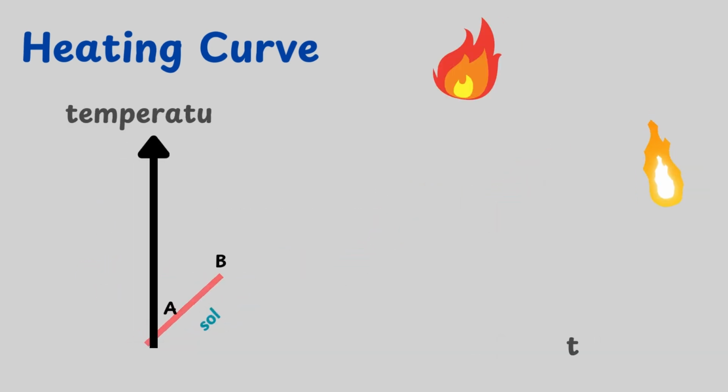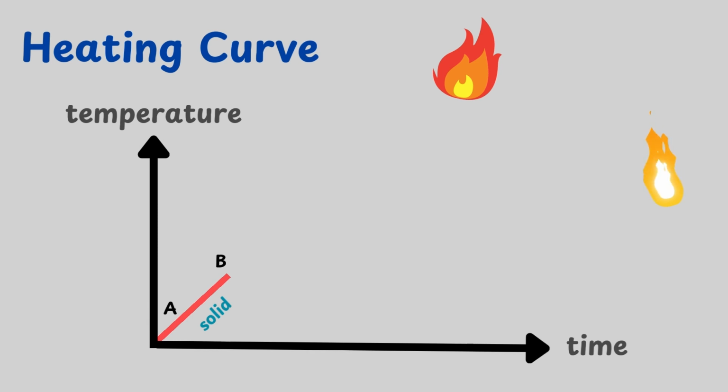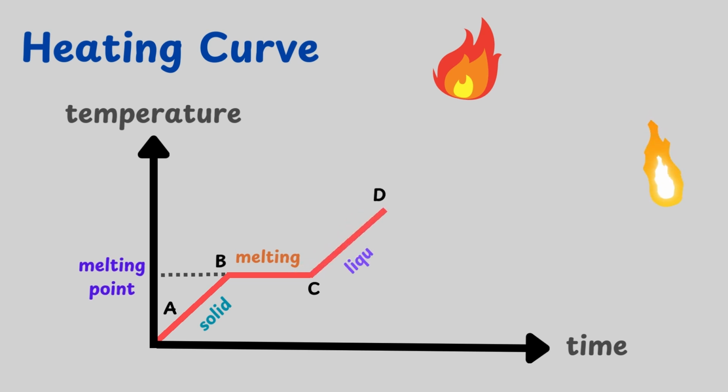In the first section, the substance starts out as a solid. As we heat the solid, the temperature increases correspondingly. At a certain temperature known as the melting point, the solid particles have enough energy to overcome their forces of attraction, so they break their bonds and turn from solid to liquid. The particles are more free to move about. This is melting. Further heating the liquid gives us an increase in temperature.